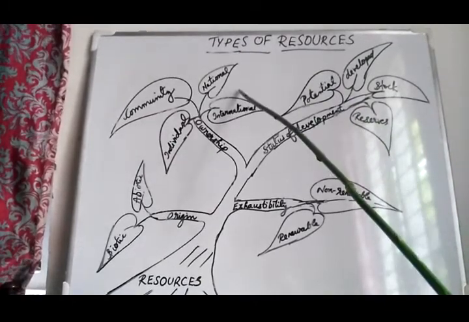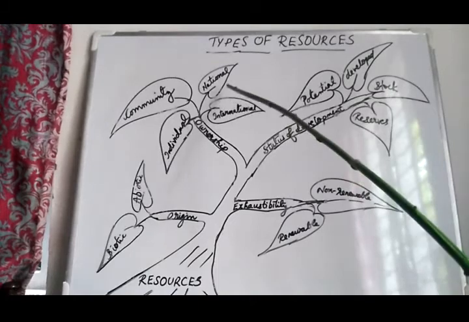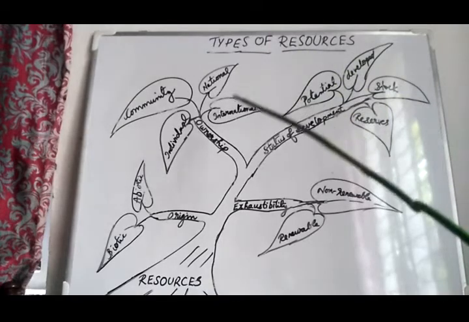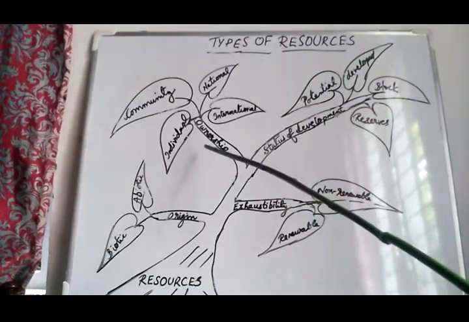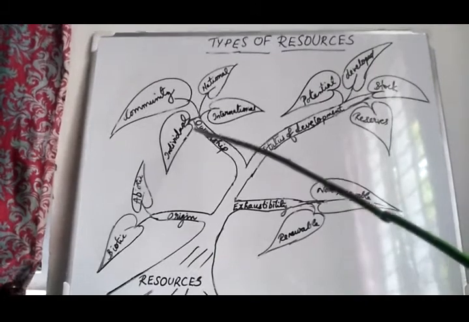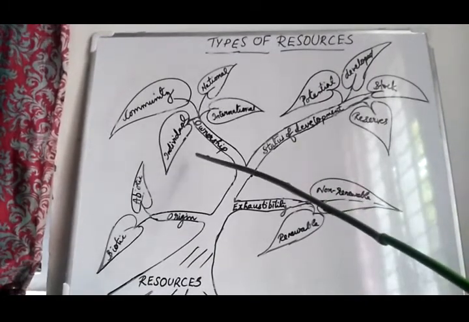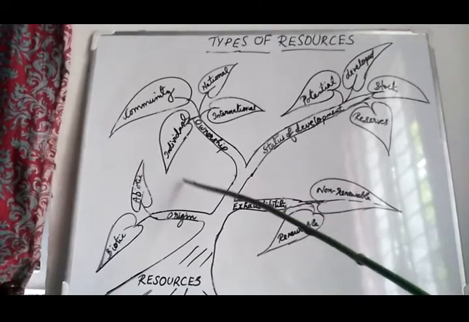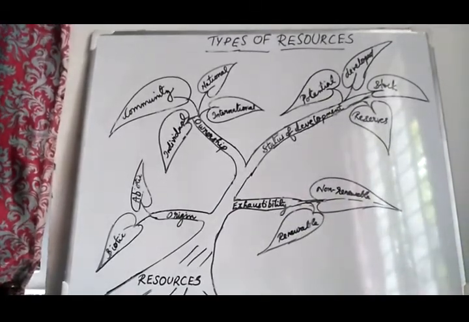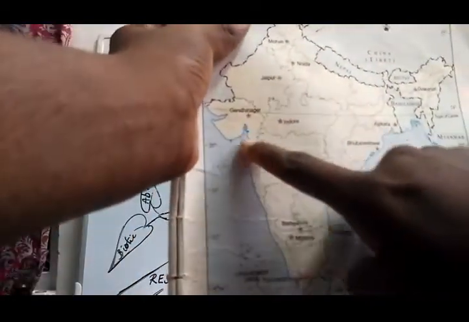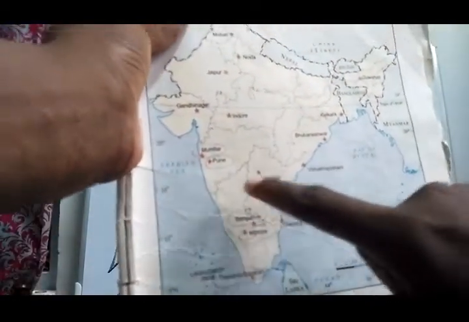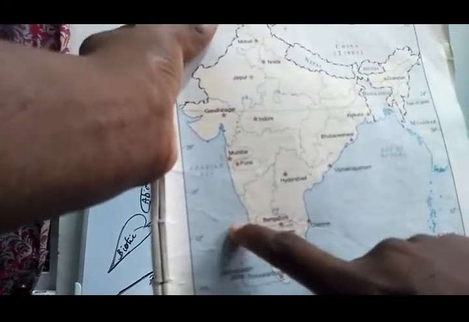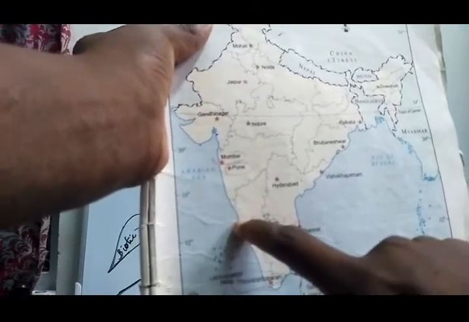Next, I told you that all resources belong to our nation, and along with that, oceanic area up to 12 nautical miles also belongs to a country. See, this is the coastal area of our country. From here to 12 nautical miles, that is 19.2 kilometers, can be used by the government.